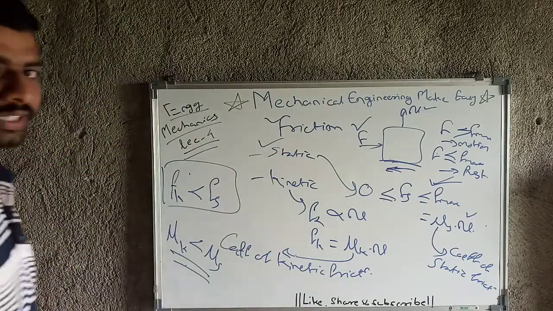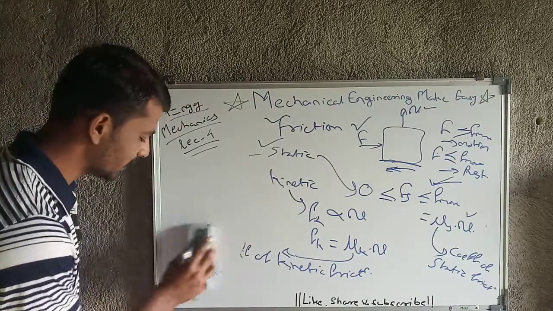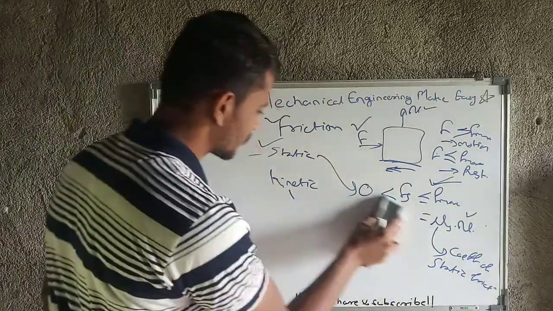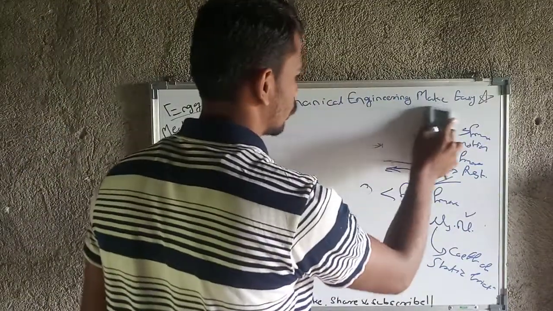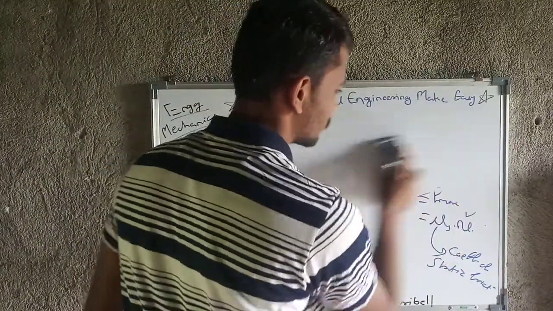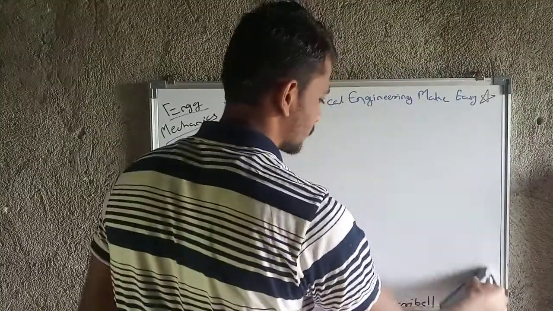Then we will move towards another point regarding friction itself, that is limiting friction. Limiting friction means the maximum friction, and as you know, maximum friction is nothing but static friction.